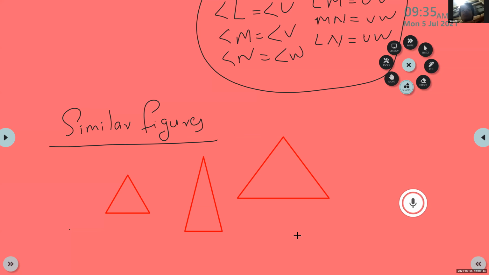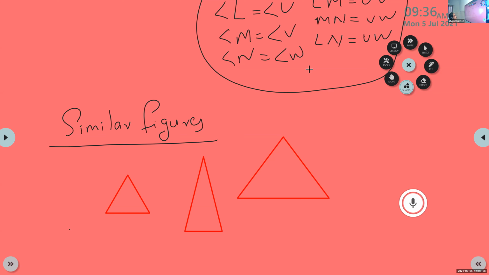Figures with the same shape can be called similar figures, their size can be different. Similar figures means figures with the same shape, but their size can be different.